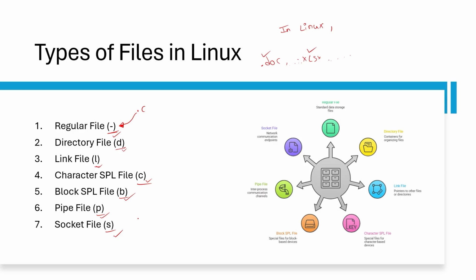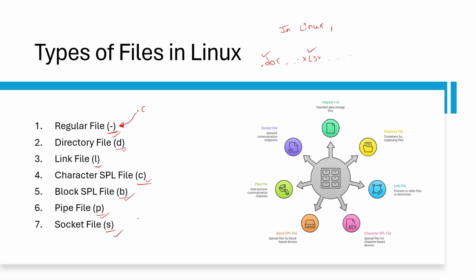This first one, regular file, is the normal file, like .c, .cpp. If you create a Python file with extension .py, those files also come under regular file. Now second, directory file. We know what a directory is; a directory is nothing but a folder. Folders come under directory file.